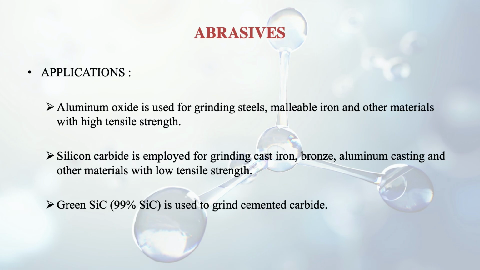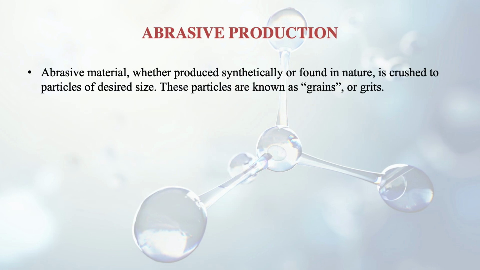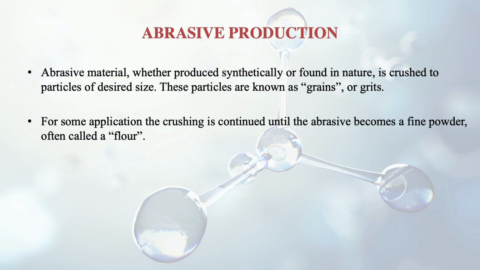And how are these abrasives produced? Now we will see these things. Abrasive material, whether we are producing it synthetically or whether it is found in nature, is taken up and crushed to particles of the desired size. So crushing takes place, and these small particles are known as grains or grits. For some kinds of application, the crushing is continued until the abrasive becomes a fine powder. So depending upon our need, it may be further crushed, and on further crushing it becomes somewhat like the flour that we use in the kitchen.